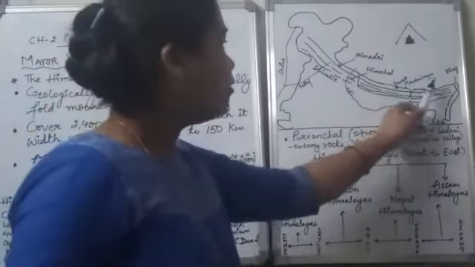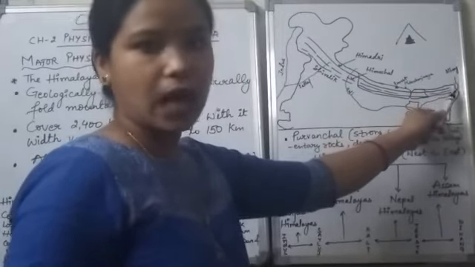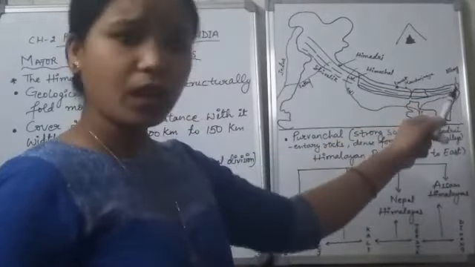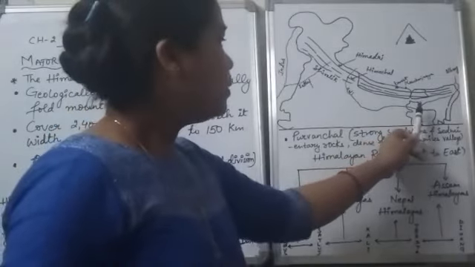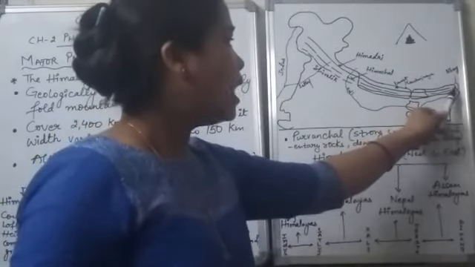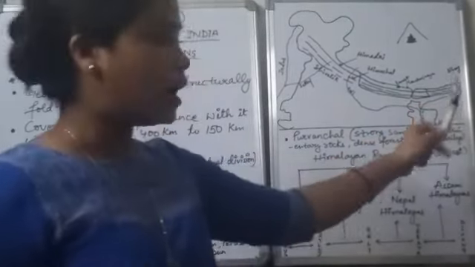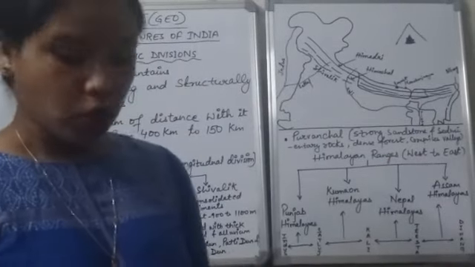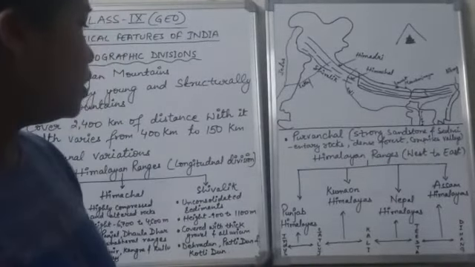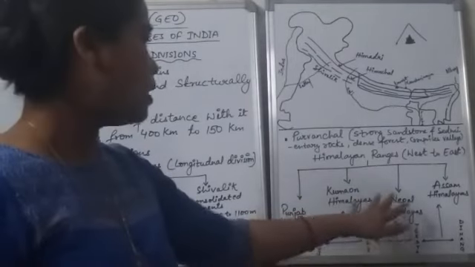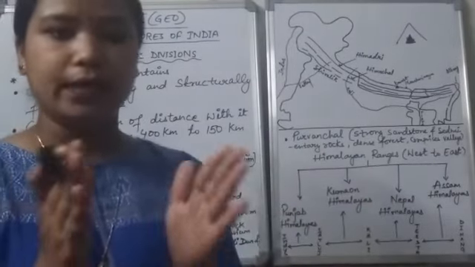Then from the east side we have the Dihang river, which flows from Arunachal Pradesh. Between the Tista river and the Dihang river, the Himalayas are known as the Assam Himalayas. So these are the divisions which are made on the basis of the demarcation of the rivers.